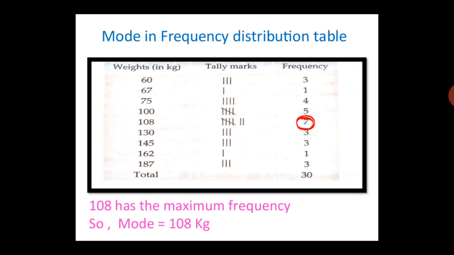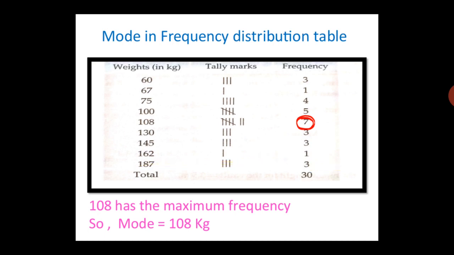How to find the mode in a frequency distribution table? As we had learned in the first lecture how to read this table, so let's read this table. 60 has the frequency 3, that means 60 is written 3 times. 67 is written 1 time. 75 is written 4 times. 100 is written 5 times. 108 is written 7 times. 130 3 times. 145 3 times. 162 1 time. 187 3 times.